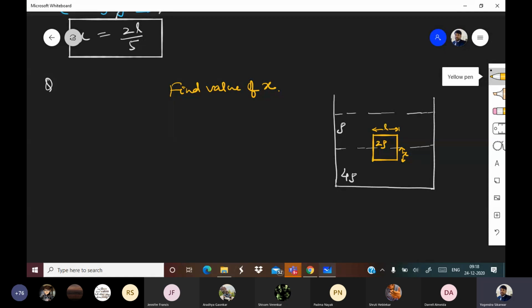Side of cube is L. And Aradhya is saying that 3L by 2 will be immersed. Very nice, Aradhya. Fantastic. Brilliant.